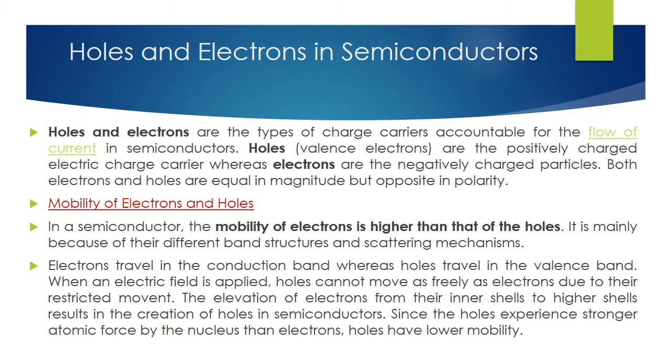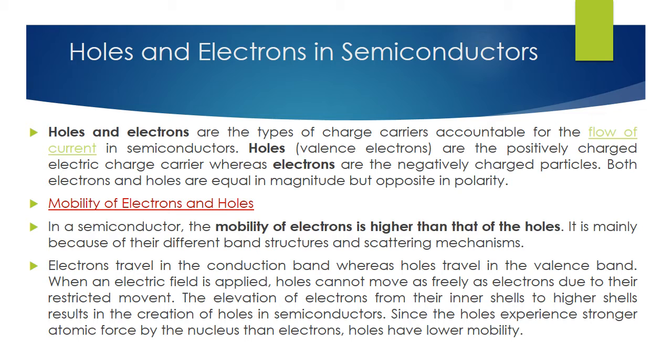Next, holes and electrons in semiconductors. Holes and electrons are represented differently compared to an atom or element. An atom consists of electrons, protons and neutrons. In semiconductor materials, electrons and holes are the charge carriers accountable for the flow of current.